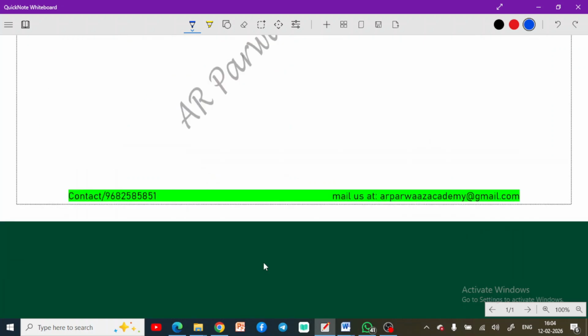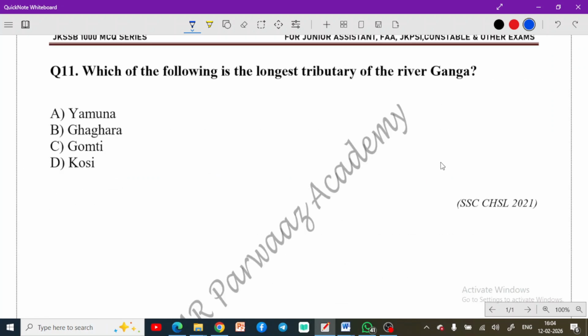We have the next question here. That is, which of the following is the longest tributary of River Ganga? So I have already discussed tributaries of River Ganga. Yamuna, Ghagra, Gomti, Kosi. These are all tributaries of River Ganga. Now if we talk about the longest, that is known as Yamuna. Okay, the longest is Yamuna.